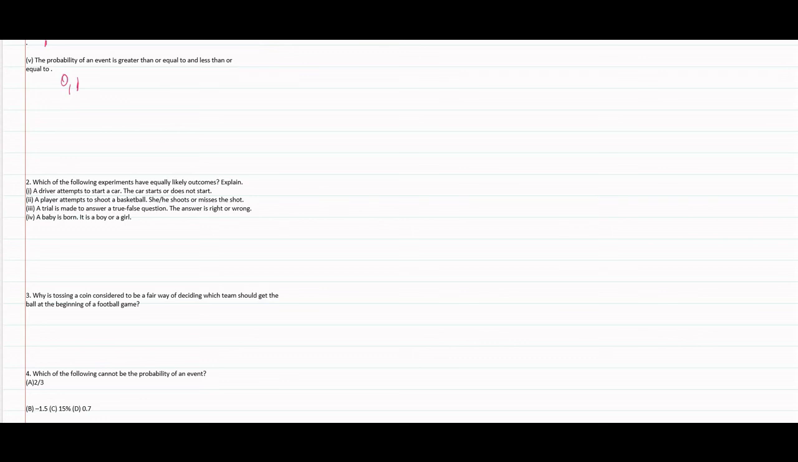It would be an equally likely outcome or not equally likely outcome. As we are not given information about how old the car is or whether the car contains fuel or not, the answer would be not equally likely outcome.